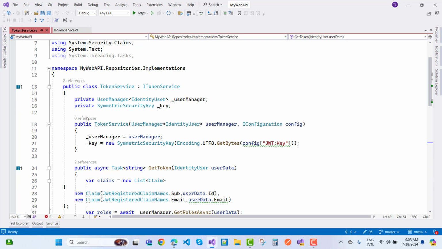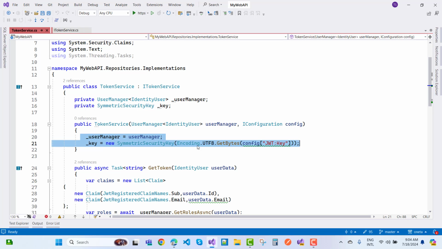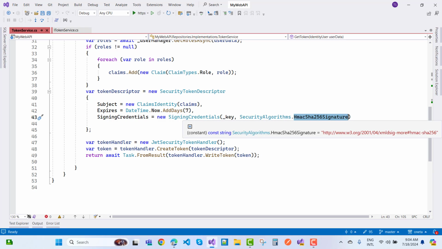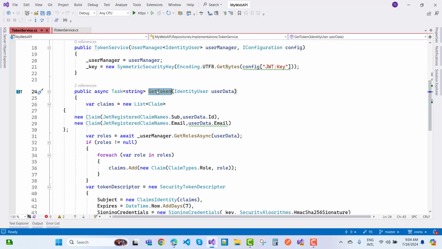So both of these are used by the identity user, that is user manager, and the symmetric security key is also used to change this key, that is plain key, or you can say plain text, converted into bytes format first and encrypted by using the symmetric security key. That's cool. Now after that we can use it to change your encrypted key to the HMAC SHA256 signature. Okay, so when you use the get token method, it will return a string of token.